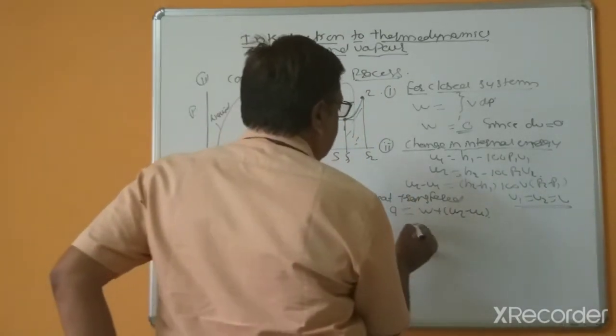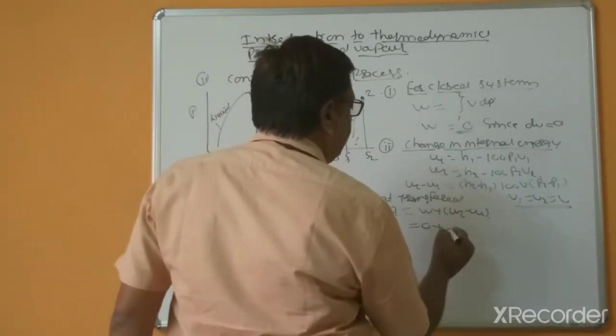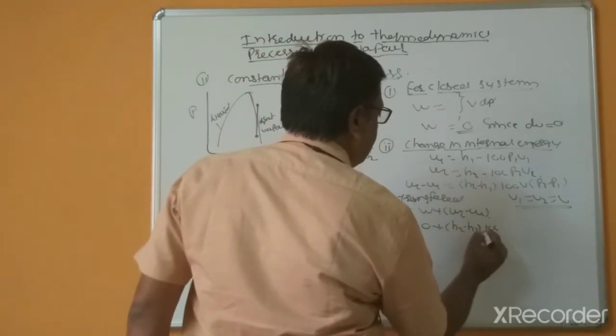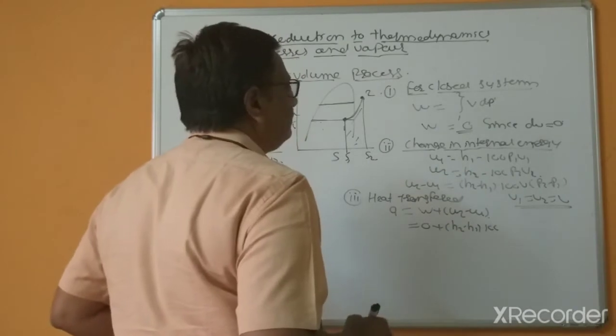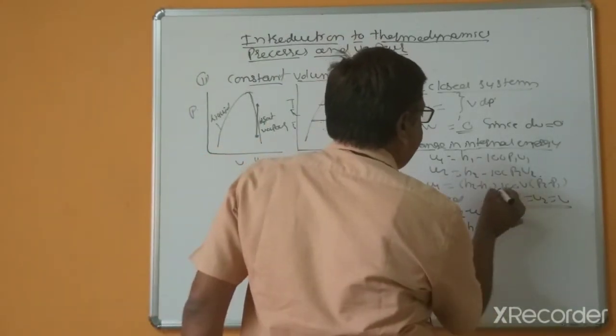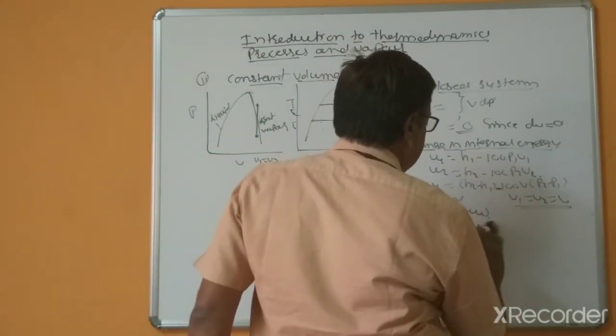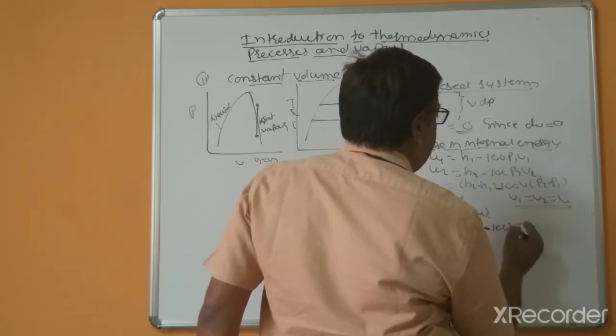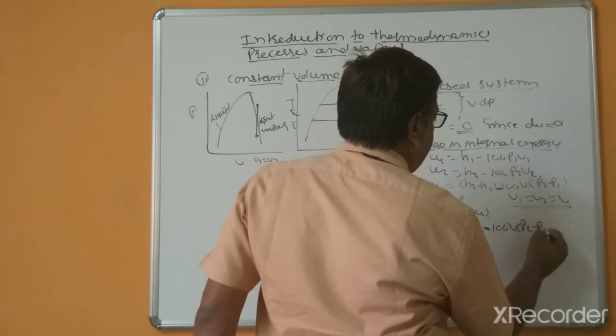W equal to 0 plus U2 minus U1, which is H2 minus H1 minus 100 V into P2 minus P1.